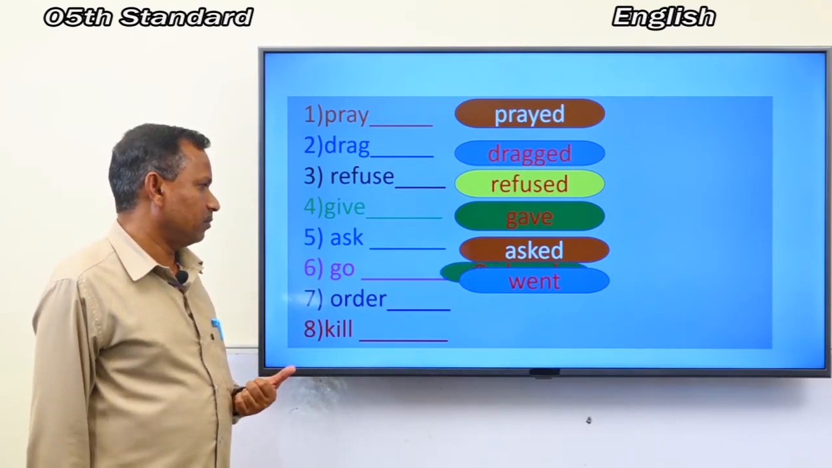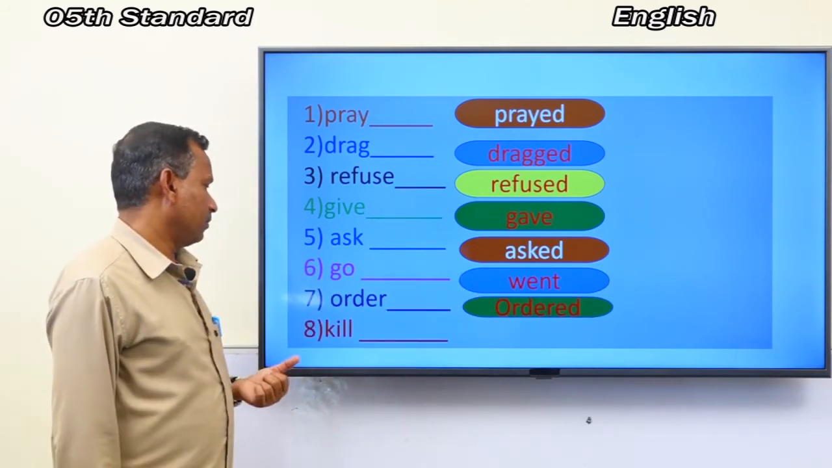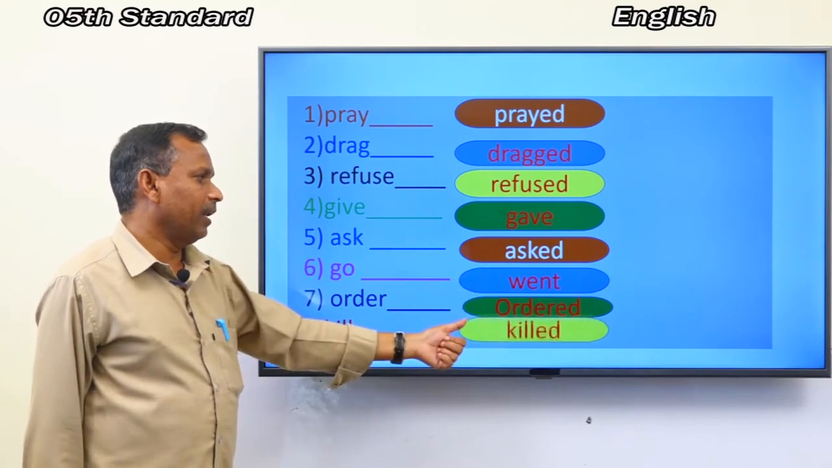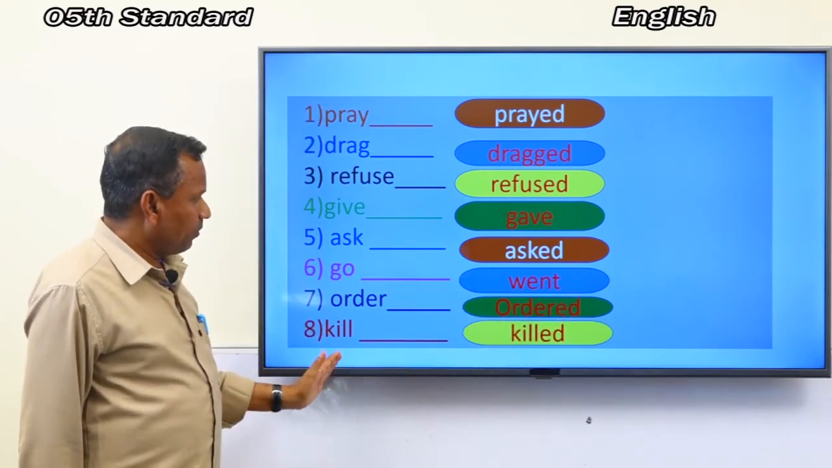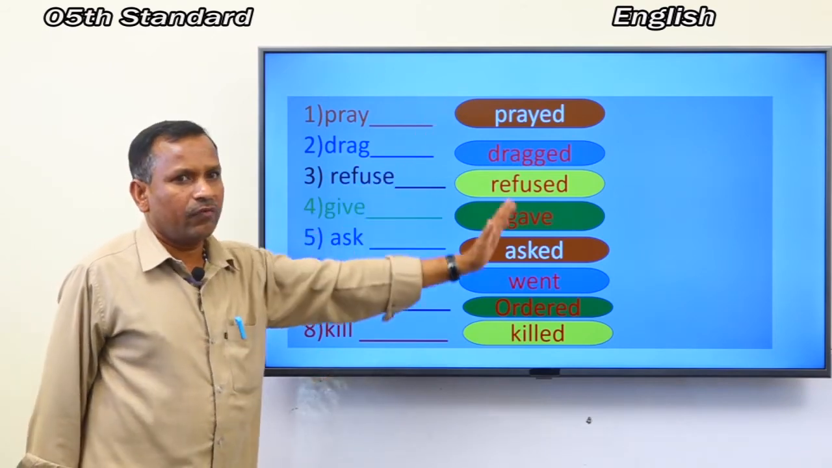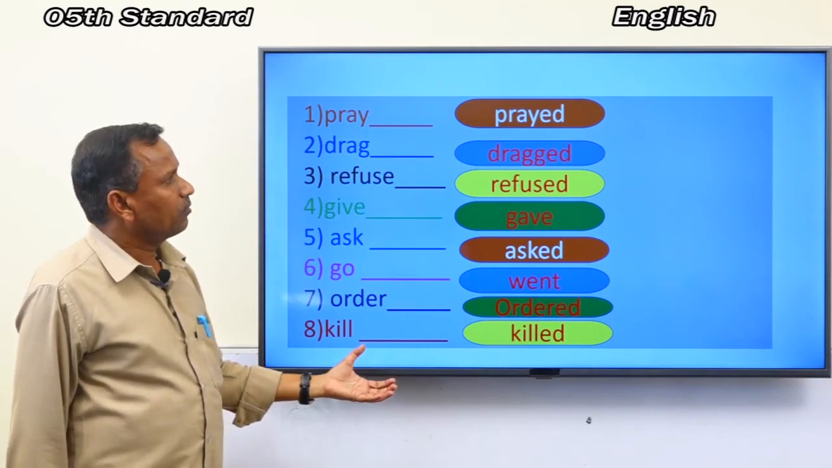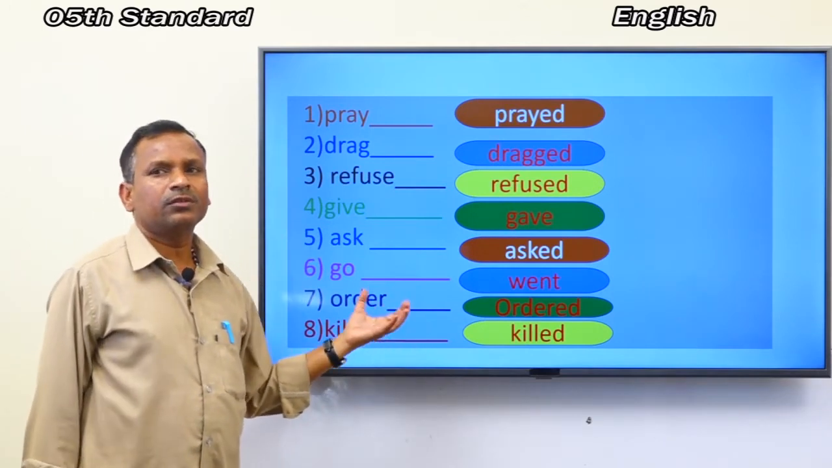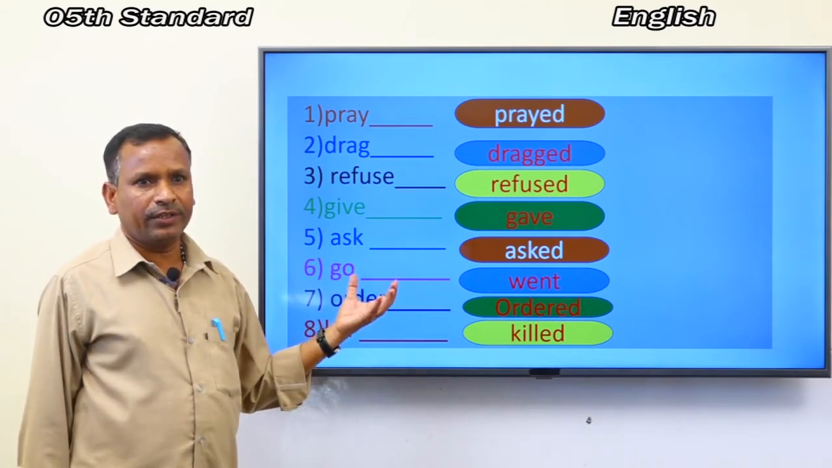Order, ordered. Kill, killed. These are all present tense forms and these are all past tense forms. So, you have to note down these verbs in your notebook. Okay? Next activity is